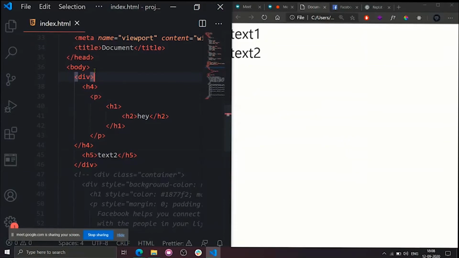H4, H5. Exactly. So this one is one children and this one is one children. Very good. Which means the styles inside this h4 tag won't be changed. The styles to the h4 tag will be changed. Understood? The styles to the h4 tag will be changed. The styles inside the h4 tag won't be changed. Clear? Please understand the prepositions.